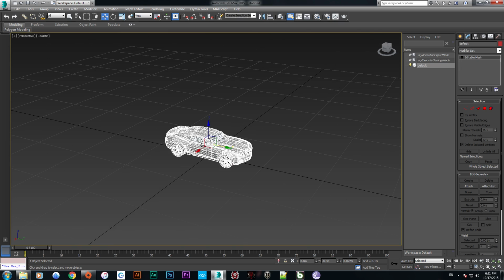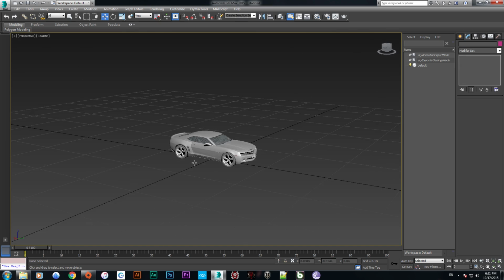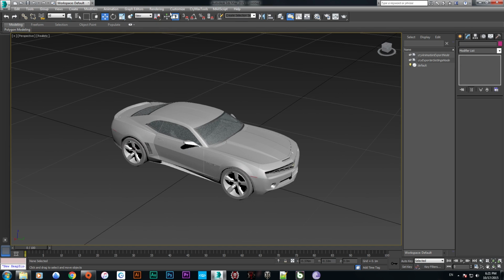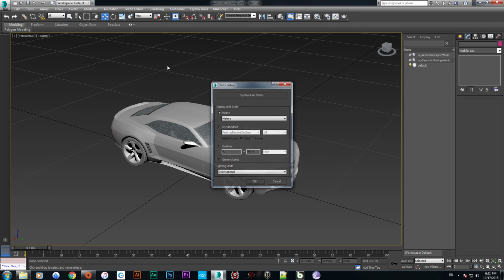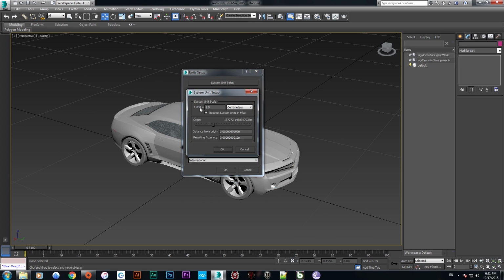Now we are going to scale this car with the correct unit setup for CryEngine 3. We go to Customize, Unit Setup, System Unit Setup, and 1 unit should be equal to 1 centimeter. Okay.